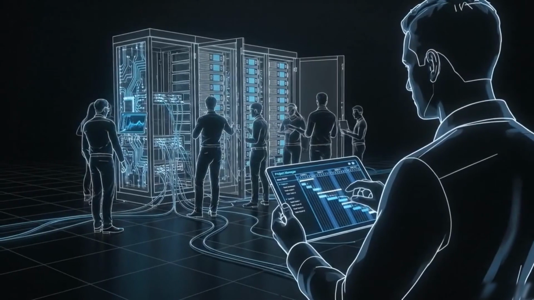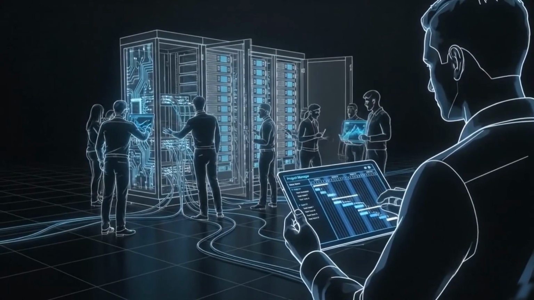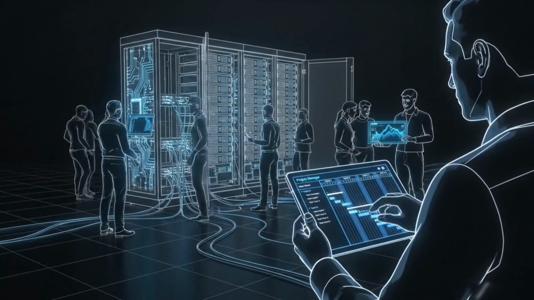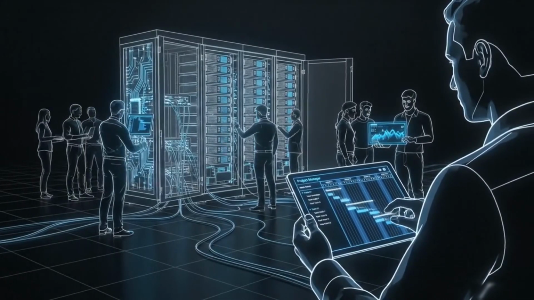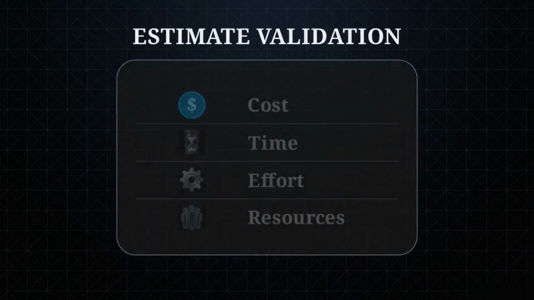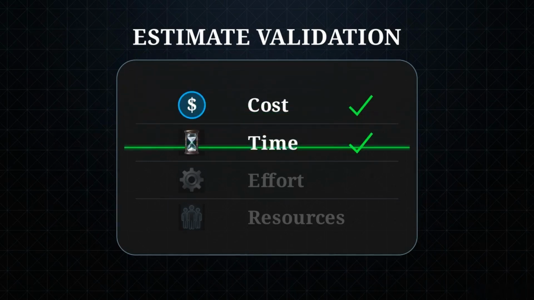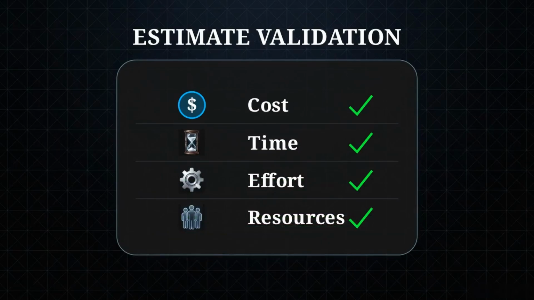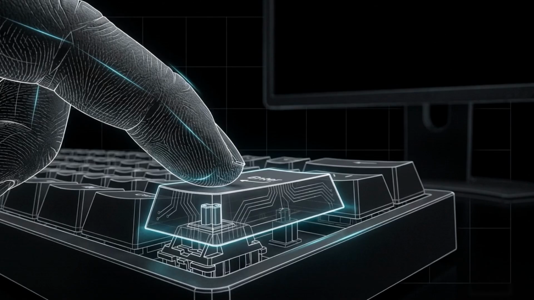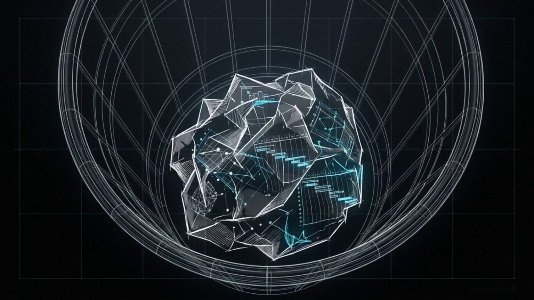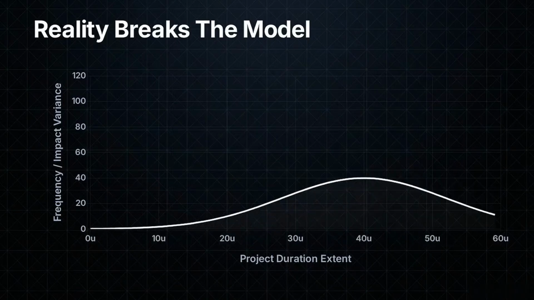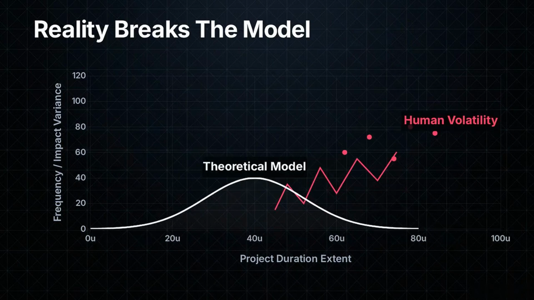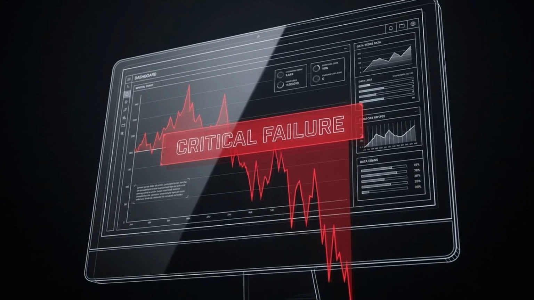To bridge the gap between theoretical calculations and real-world friction, engineers implement a distinct phase called estimate validation. Estimate validation is the rigorous, systematic evaluation of projected cost, time, effort, and resources to ensure they are realistic before a single line of code is written. An unvalidated estimate is not a project plan. It is a mathematical hypothesis that ignores human volatility, leaving a project highly vulnerable to financial and scheduling failure.